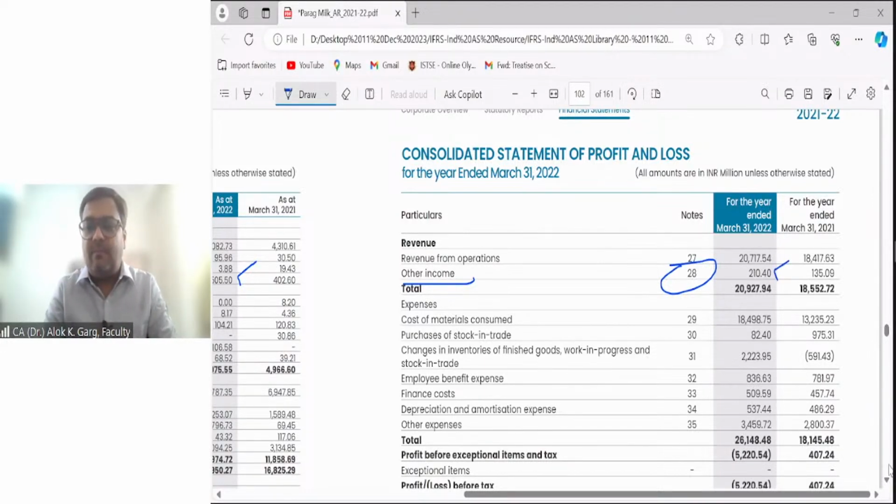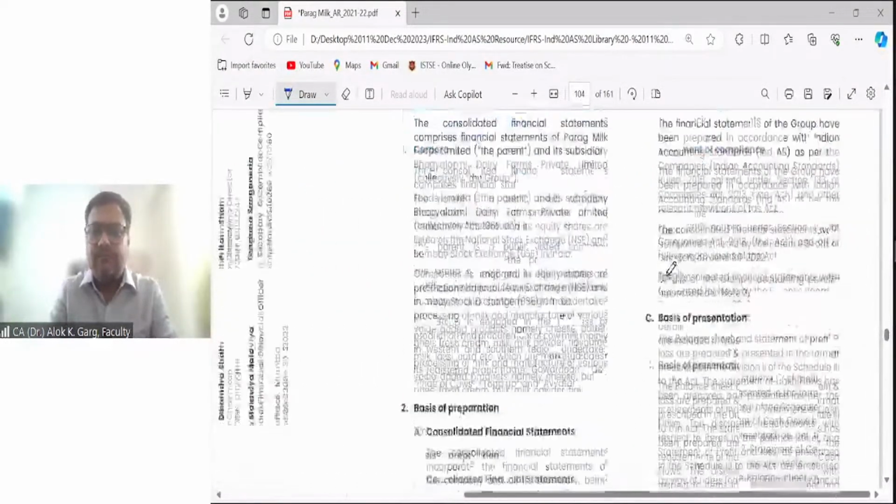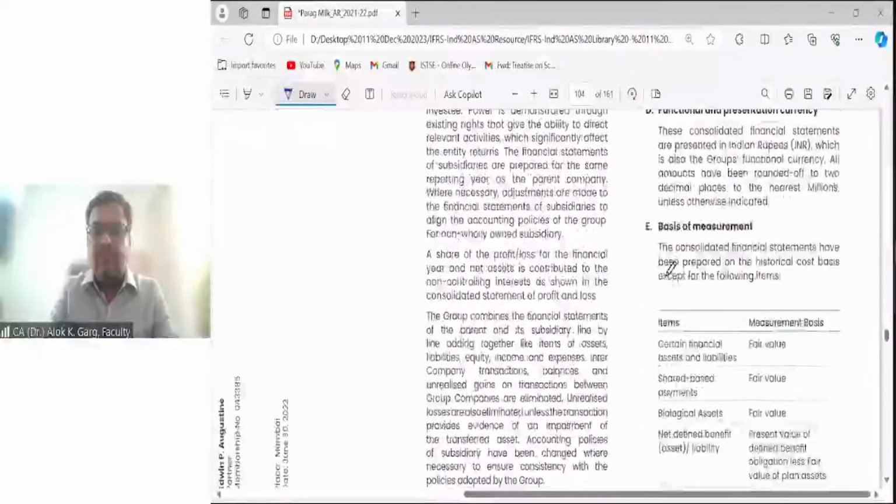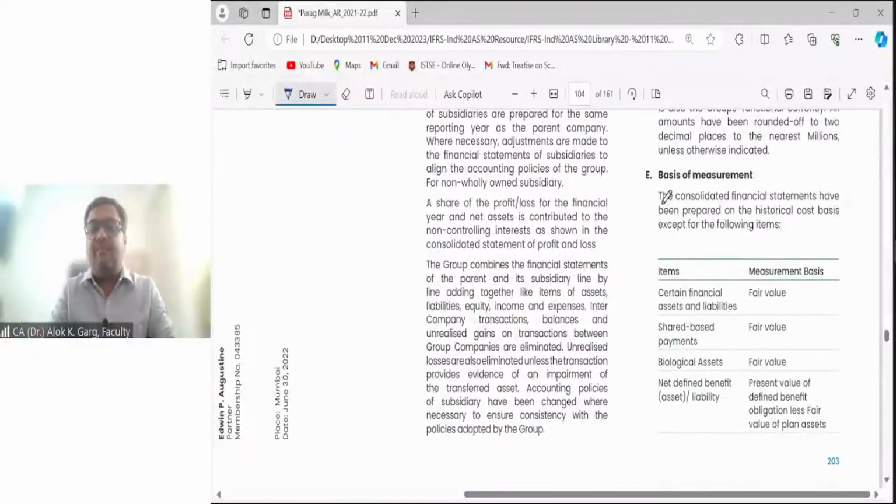Okay. Now let's go to the accounting policy. You can see the basis of measurement. The biological assets are measured at fair value.